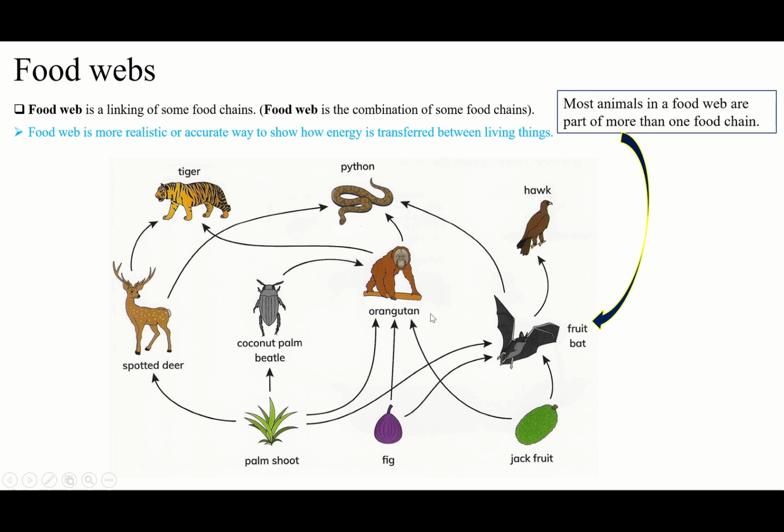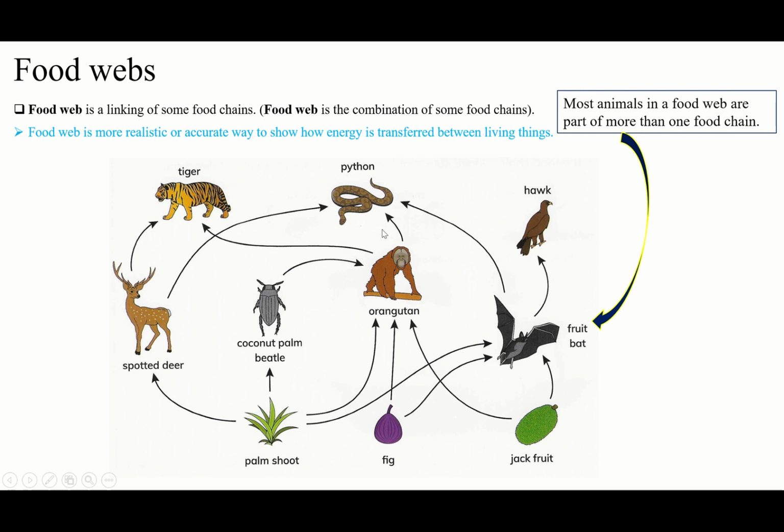But in a food web, you see the fruit bat will be food for the hawk, and there will be food for the python, and orangutan will be food for the python and food for the tiger, and the palm shoot will be food for the orangutan, for the coconut palm beetle, for the spotted deer, for the fruit bat, and the fig will be food for the orangutan and for the fruit bat, and the jackfruit will be food for the fruit bat and for the orangutan, and the spotted deer will be food for the tiger and the python.